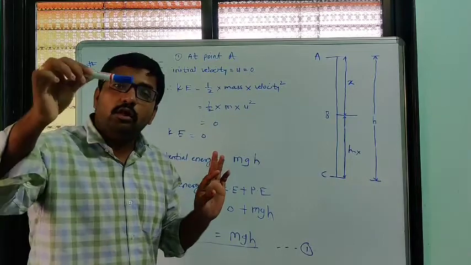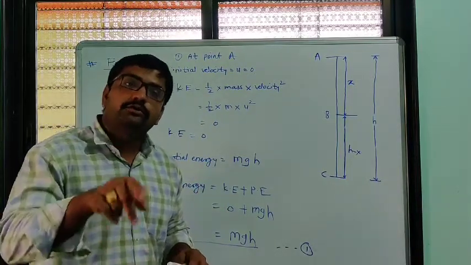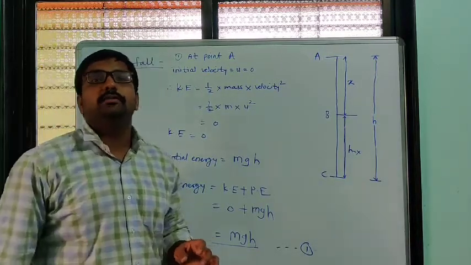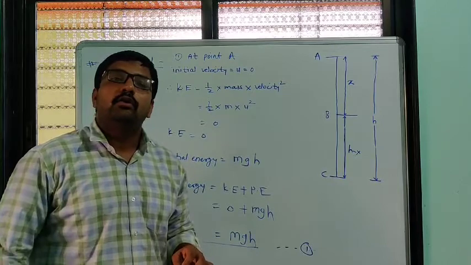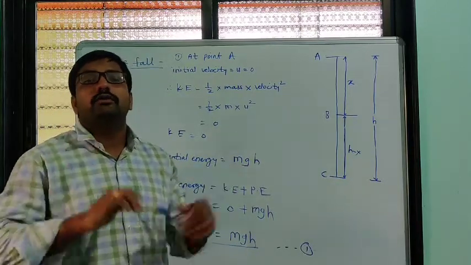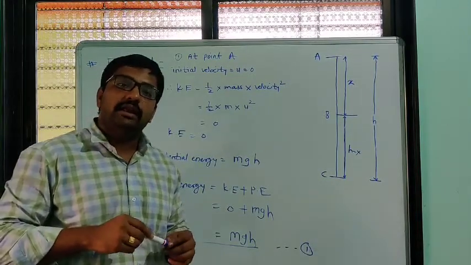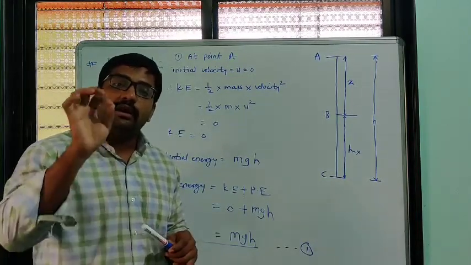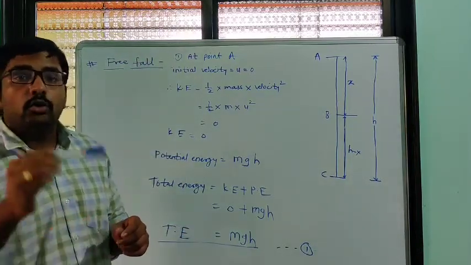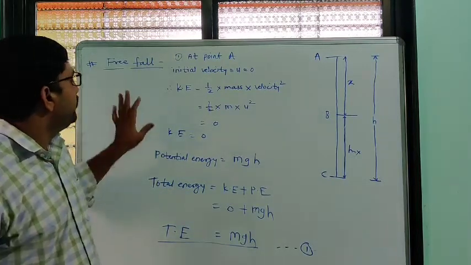Motion of the object under only Earth's gravitational force or Earth's gravitational influence is simply called a free fall. Only gravitational force acts on that object. No other forces act in that case. Such a case is called a free fall of an object. Motion of an object due to only gravitational force is simply called a free fall.